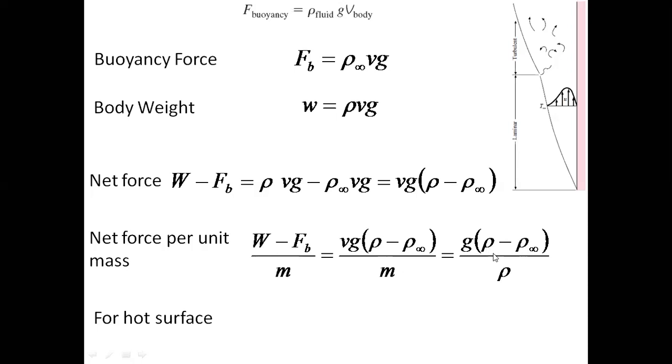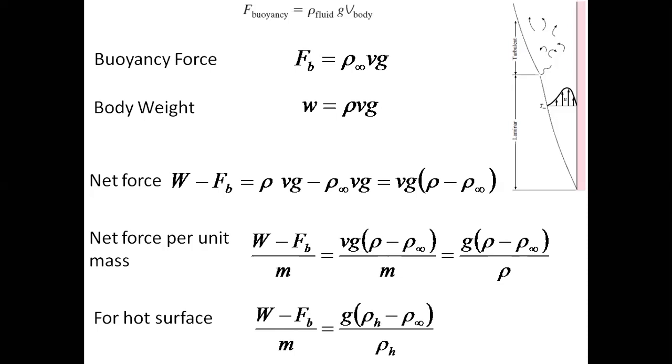If I substitute rho c during cooling, right? Cold means the air within the boundary layer will be colder than the surrounding. So that means rho c minus rho infinity will be positive. If it is positive, this value will be positive. That means gases, or rather the relevant fluid, will sink. Okay. So for hot surface, I am substituting here. I will show for hot surface. You can do similar analysis for cold surface. You get similar results. Okay.